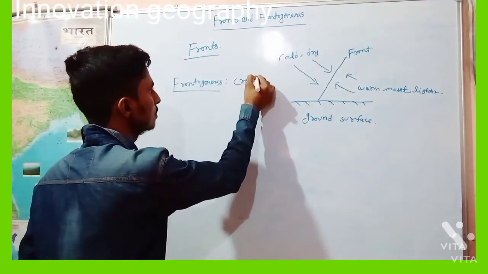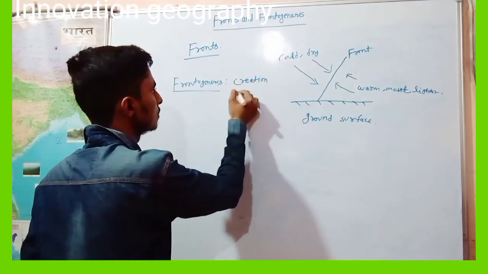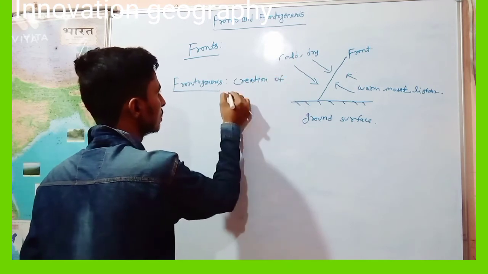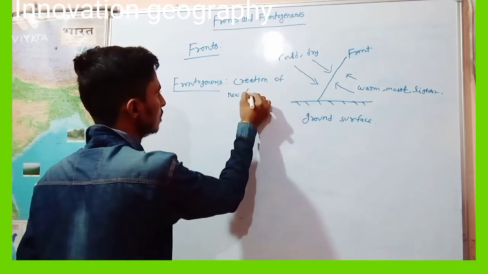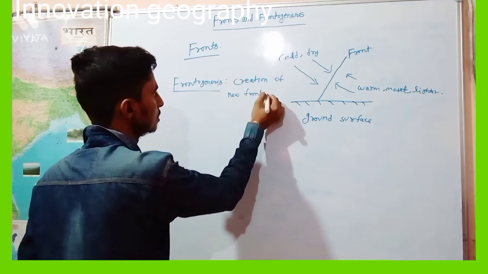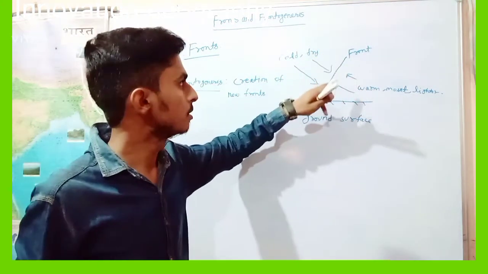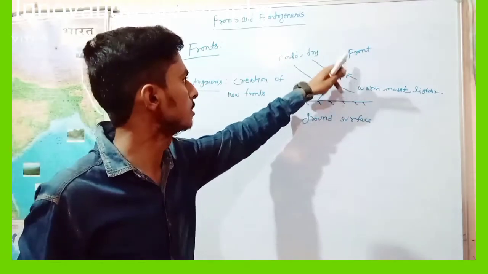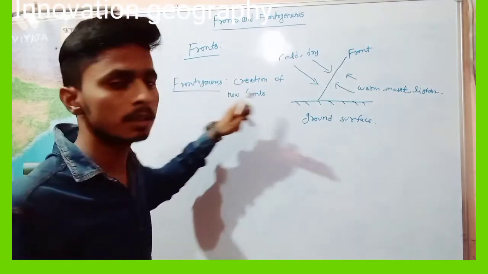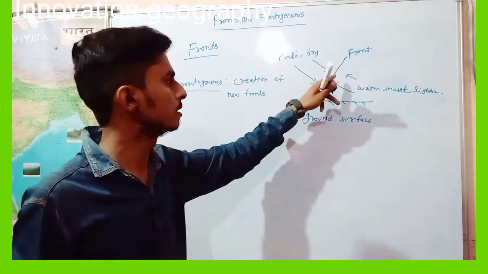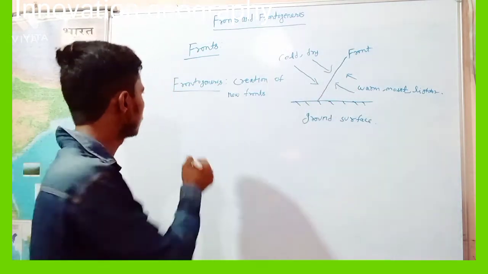Creation of new fronts is called frontogenesis. And the region where a front is created is called the region of frontogenesis. And frontolysis.